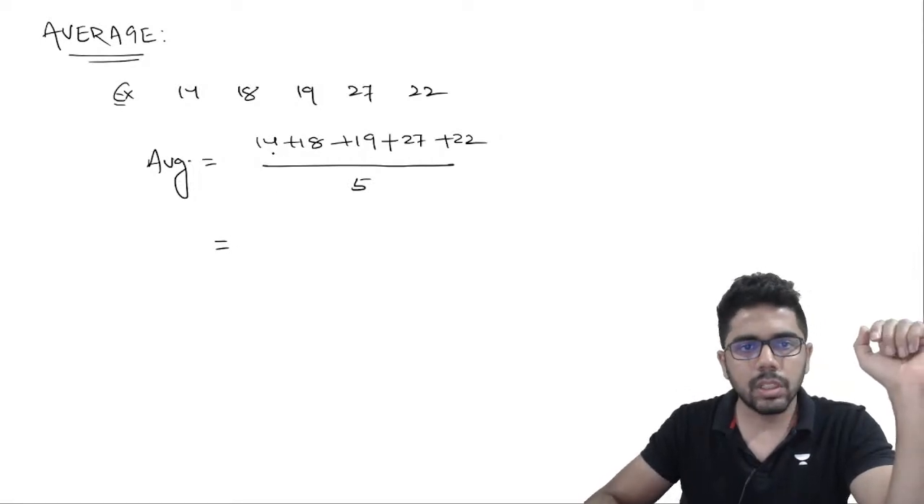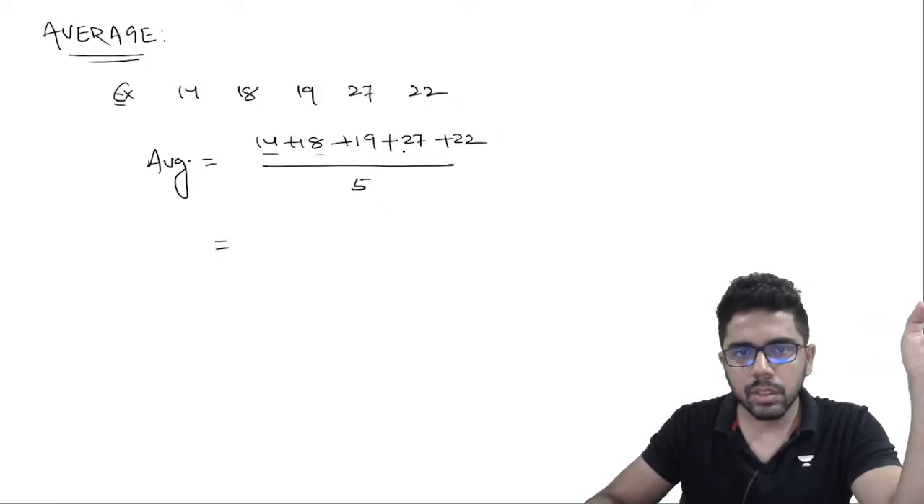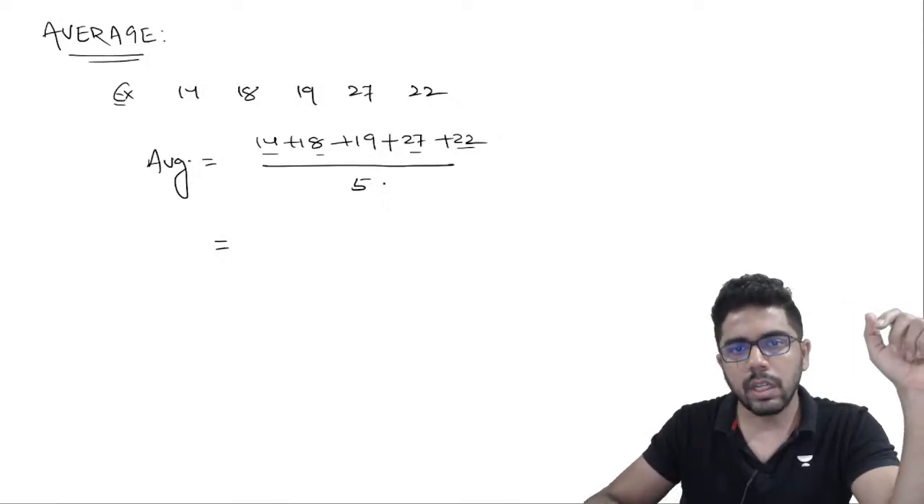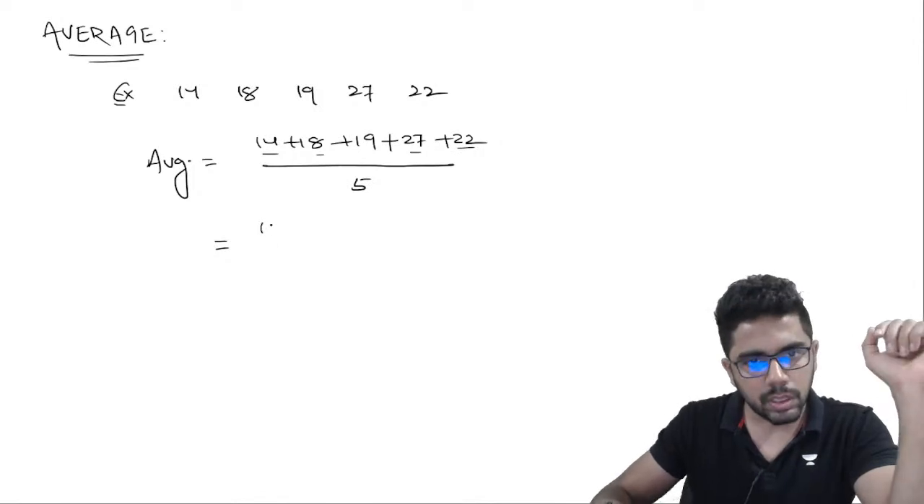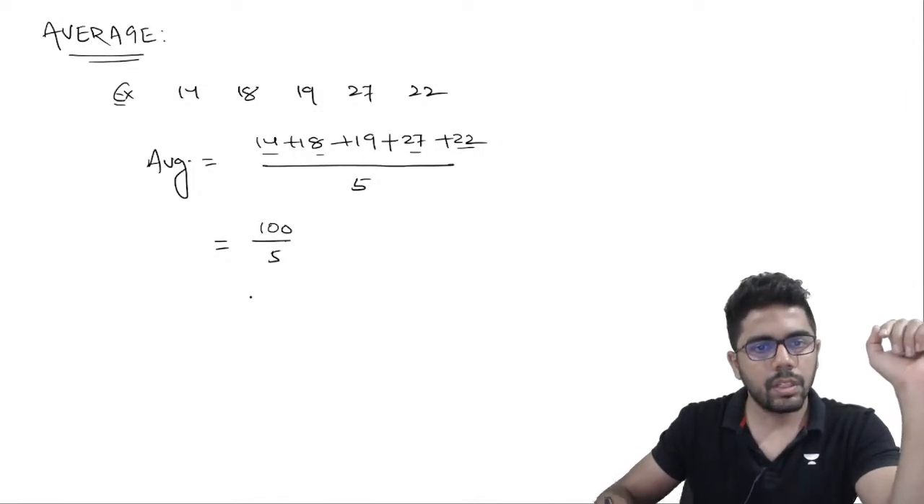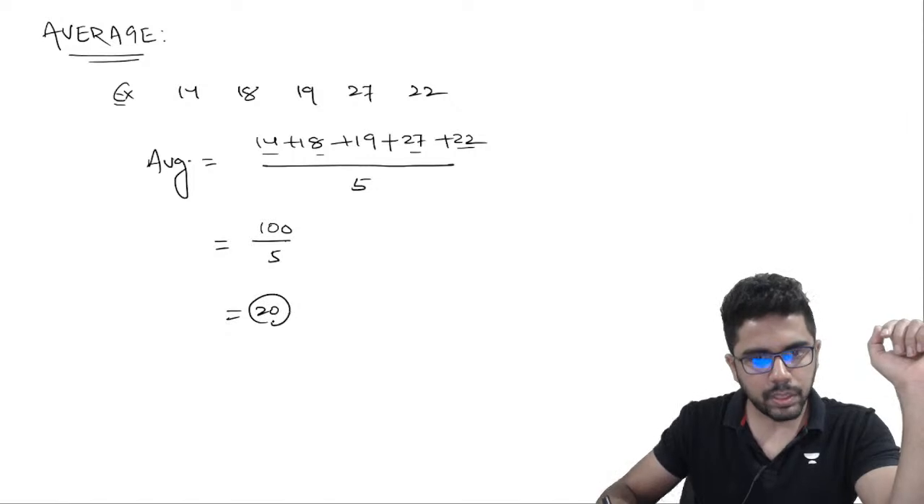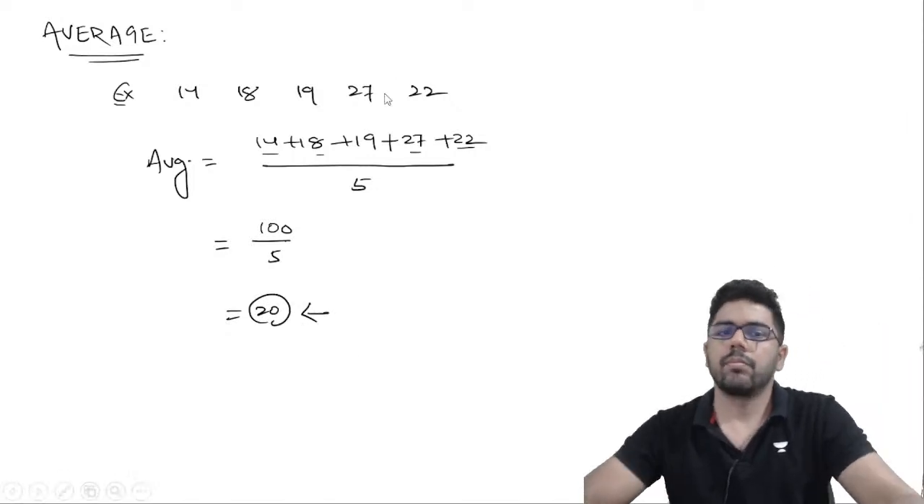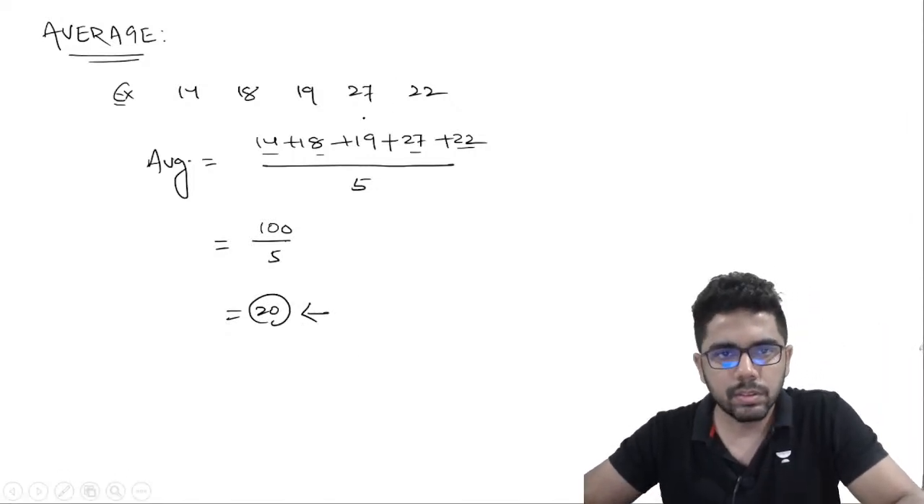तो तुम जब ऐड करोगे कितना आता है? 14 plus 18 is 32, and then 19 is 51, 27 is 78, and plus 22. अरे वाह, 100 आ गया. So average is perfectly 20. This is how we calculate average.